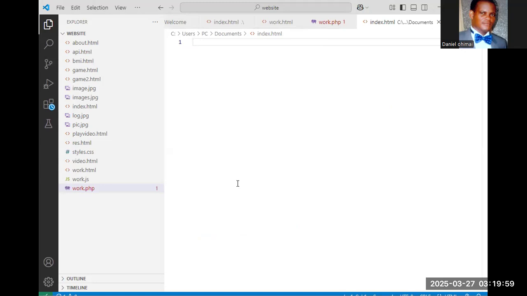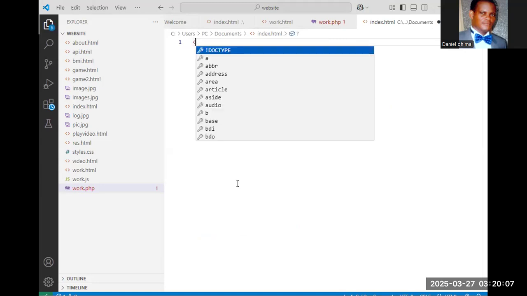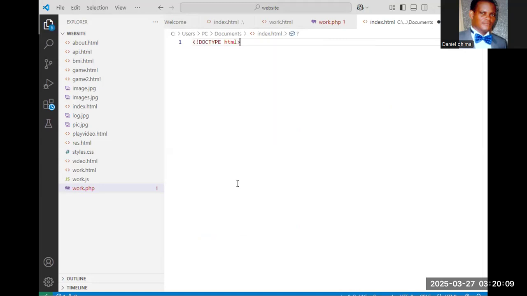The first foundation you write for HTML is the less than sign, then an exclamation mark, doctype html. This is the first thing you write for any HTML document. It means this is an HTML document.